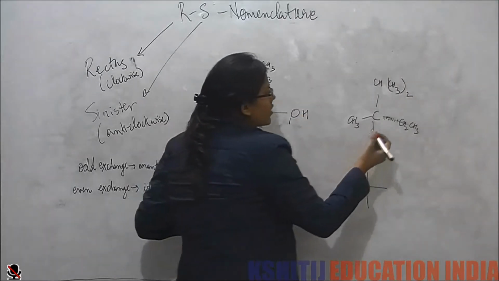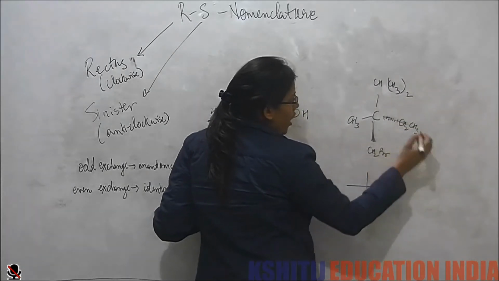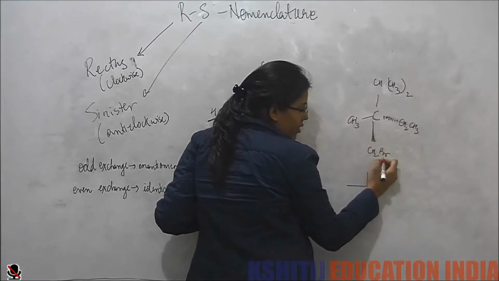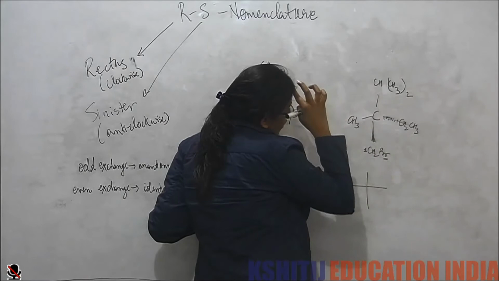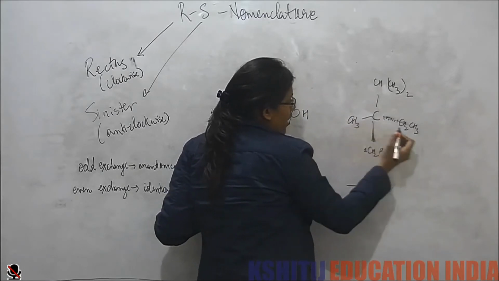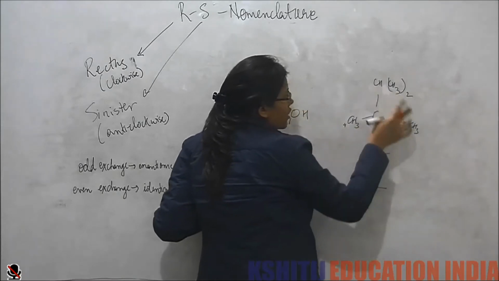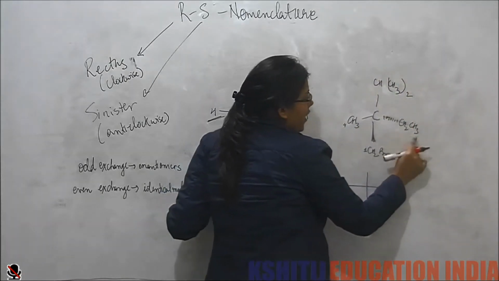First we see that the back group is not my lowest priority group. Now how do I give the priorities? First, all are carbon, so see the second atom. The second atom here is bromine, so this is 1. Here it is hydrogen, so this is 4th. Of the remaining two, one has 2 carbons and the other has 1 carbon, then hydrogen.